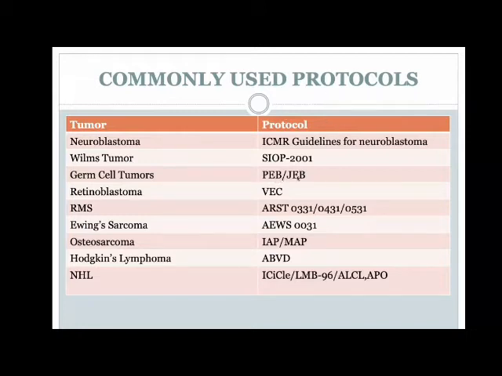Or in younger children, less than 1 year, we prefer to use carboplatin, etoposide, and bleomycin-based chemotherapy. For retinoblastoma, it is VEC. I don't know if you really need to know this, but it is vincristine, etoposide, and carboplatin. For RMS, we use ARST 0331, 0431, 0531. It's basically VAC-based therapy, that is vincristine, actinomycin D, and cyclophosphamide. And for Ewing sarcoma, again, it uses the AEWE.